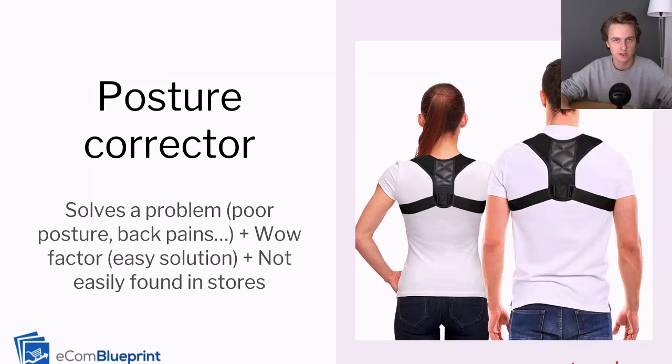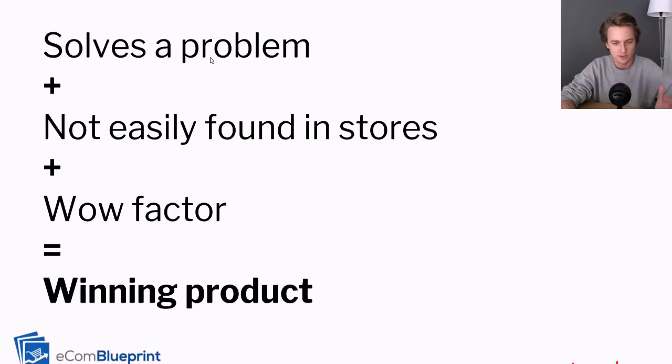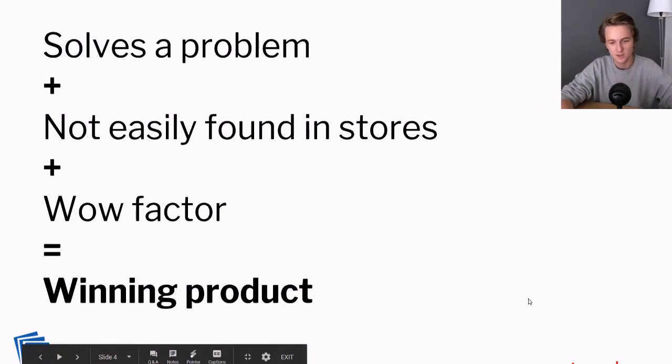And then they would stroll down to Walmart and try posture correctors on and then buy one. So there's no posture correctors in stores. People don't really sell them in stores. And so that's a huge advantage. People have to buy these online because they don't see them in brick and mortar stores. So posture corrector is a great example of a product that fits this exact blueprint. Solves a problem, not easily found in stores, plus wow factor equals winning product.